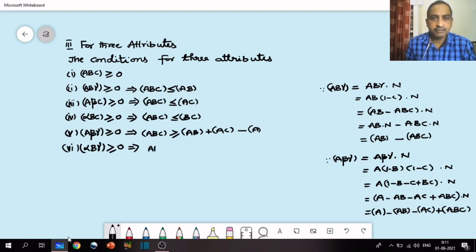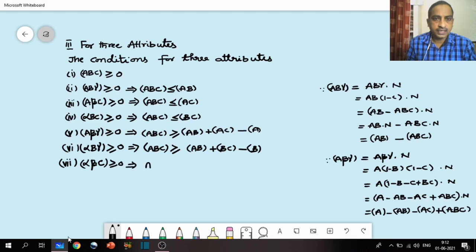So that implies the same you can write in class frequencies as symbols and operators. You will get ABC greater than or equal to AB plus BC minus B. So the next, seventh ultimate class frequency is alpha beta C greater than or equal to 0. So this implies ABC greater than or equal to AC plus BC minus C.